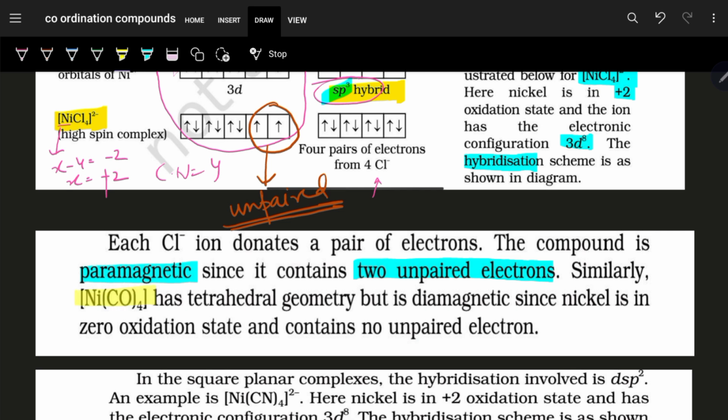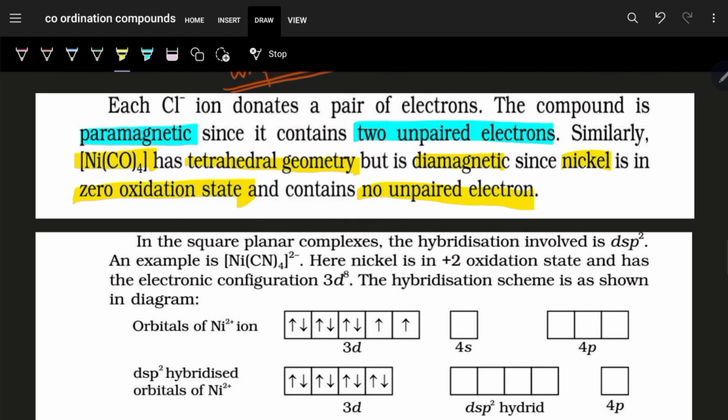Going to the next, nickel tetracarbonyl, having 0 oxidation state of nickel. So this again has a tetrahedral geometry, but it's diamagnetic, you know. Why? Because nickel has a 0 oxidation state. It does not contain any unpaired electron. So it is diamagnetic without any unpaired electron.